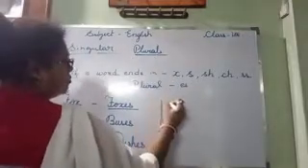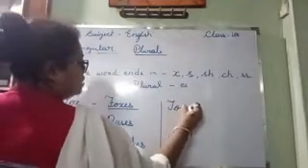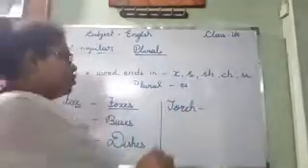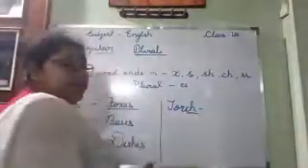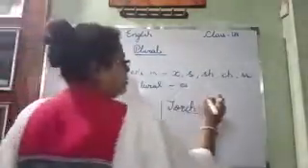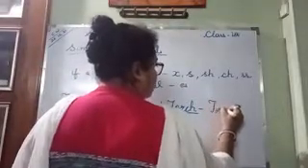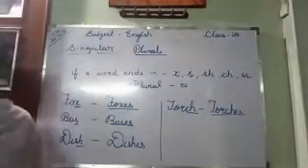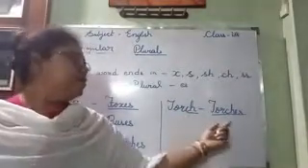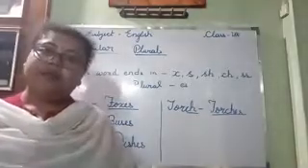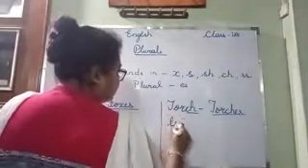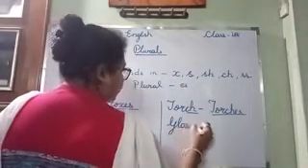Now come to the next. CH. TORCH. Torch. Here the word ends in CH. So what will you write? TORCHES. Torches. Okay? Torch. Torches. Understand? Now next, double S. Glass. GLASS.